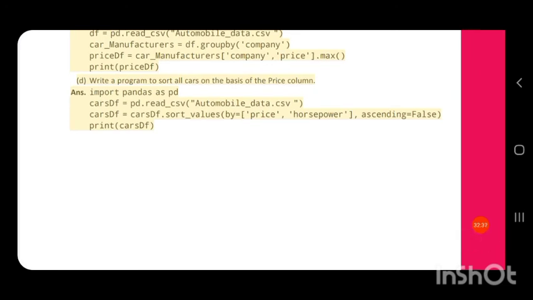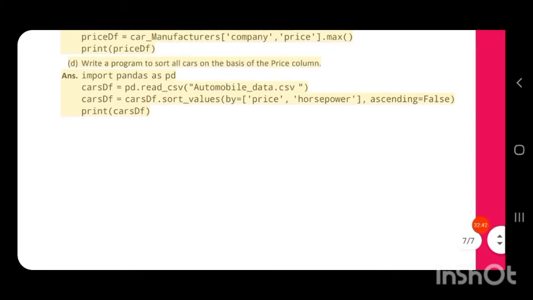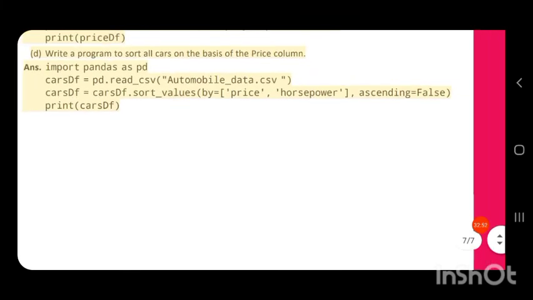In the question, it is not specified whether it is in ascending or descending order. In this program they have sorted in descending order, so price comma ascending equal to false. They didn't specify in which order you have to sort, so they have done ascending equal to false, then print cars df.